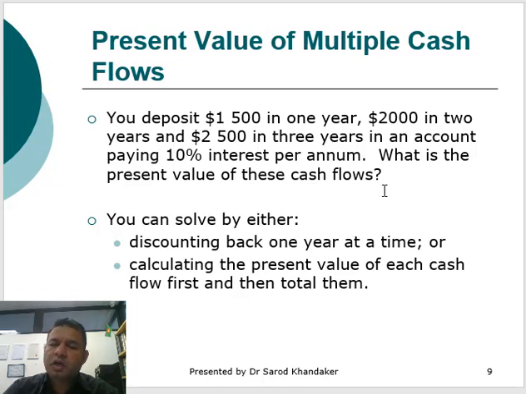So you need to discount back 1 year at a time, and calculate the present value of these 3 cash flows.